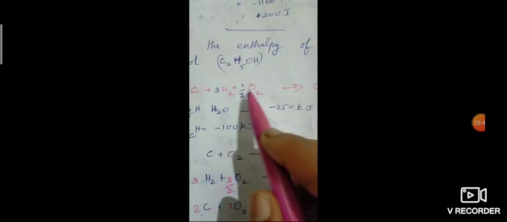So simply you can write C plus H2 plus O2 gives C2H5OH, and balance it. 2C because there are 2 carbons; hydrogen, 5 plus 1 is 6, so 3 H2; oxygen, only 1 oxygen is there, so 1 by 2 O2.